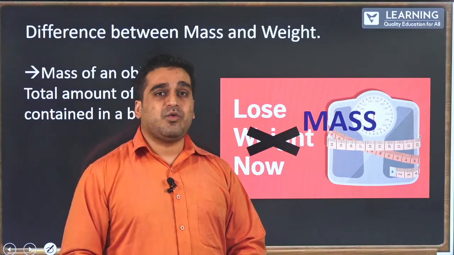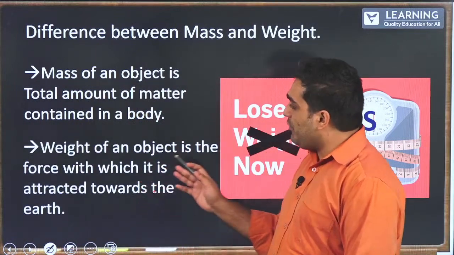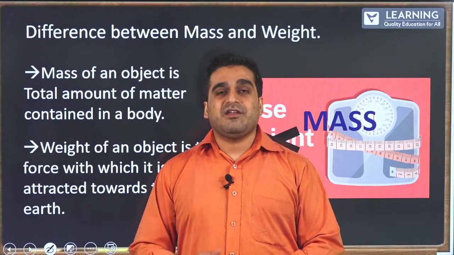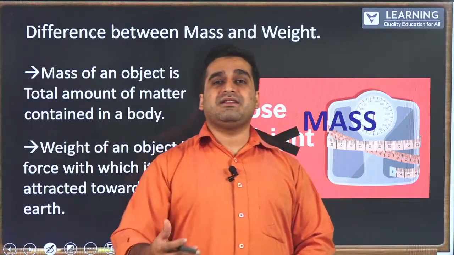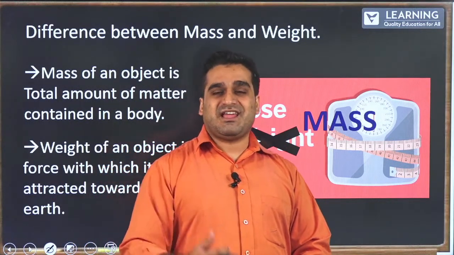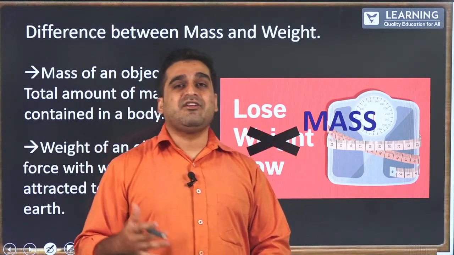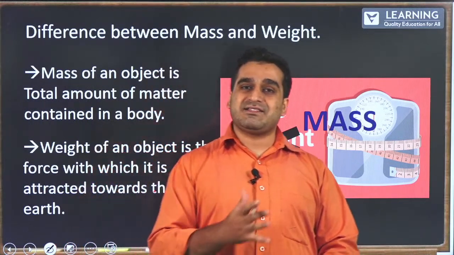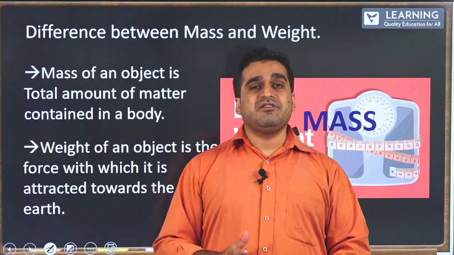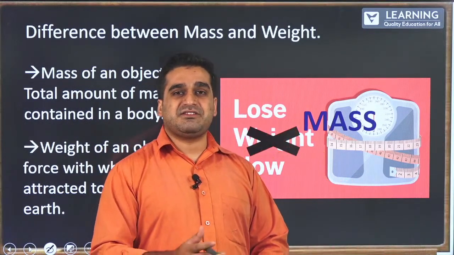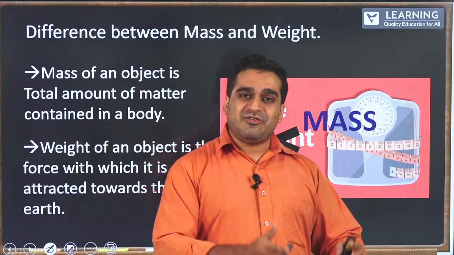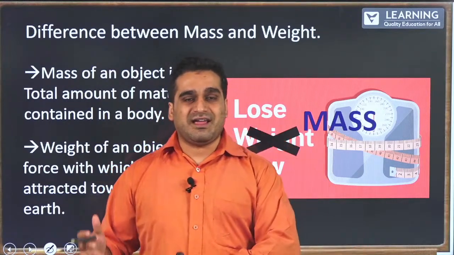On the other hand, weight of an object is the force with which it is attracted towards the earth. Now when you say my weight is, let's say, 90 kilograms, 90 kilograms does not mean the same as the mass. In fact, if you're 90 kilogram, then your mass would just be 9 kgs. Interesting fact. How is that a 90 kilogram weight can be just 9 kgs?